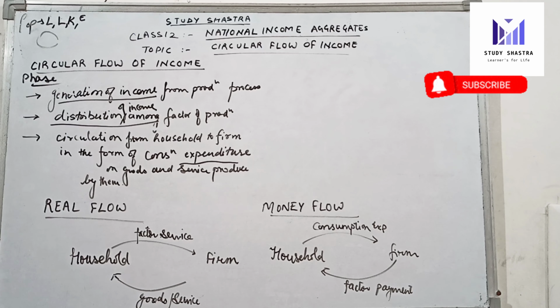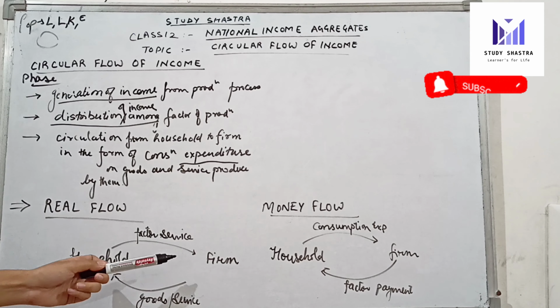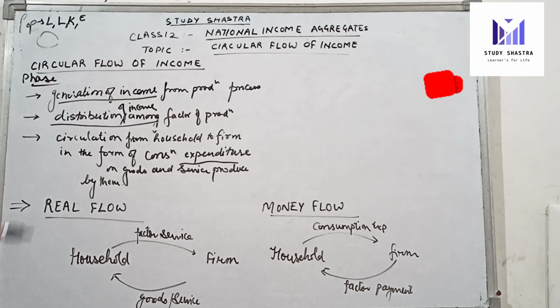Now we will study what is real flow and what is money flow. Students, real flow basically refers to the flow of goods and services between households and firms, as households give their services to the firm to get some goods and services, and in real terms we are talking about services, not the amount in monetary terms.